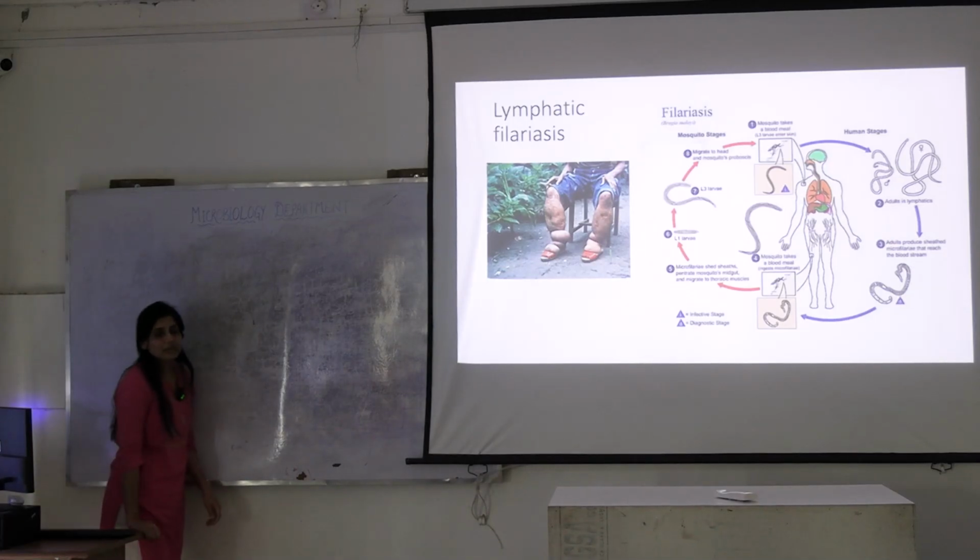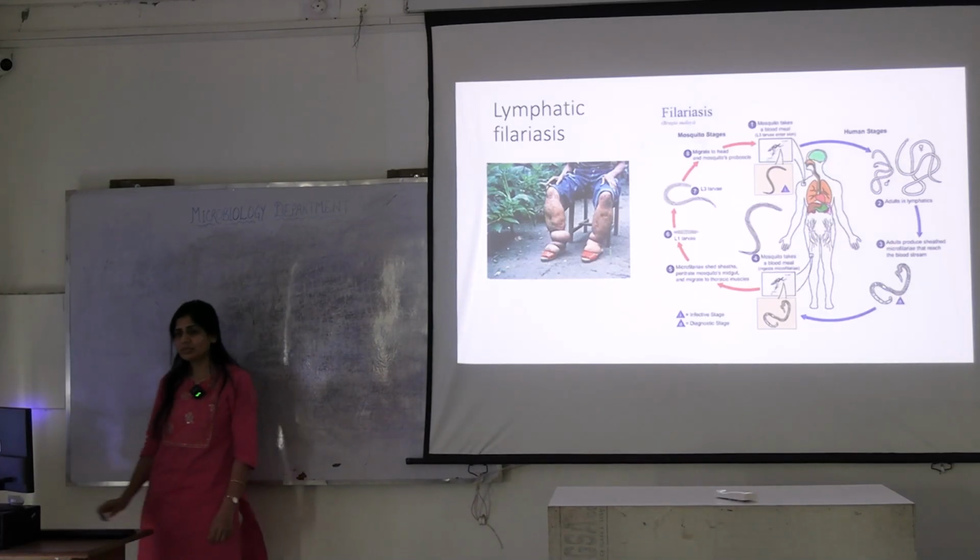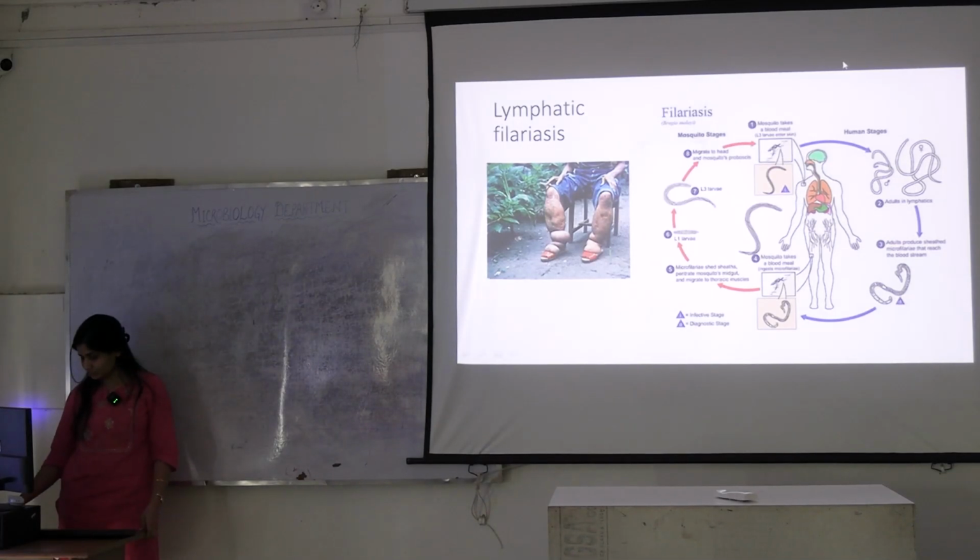What is this? Have you seen a filaria patient? Is it common in India? Not common. What is the vector? Culex mosquito and which other mosquito? What are the other diseases caused by Aedes mosquito?